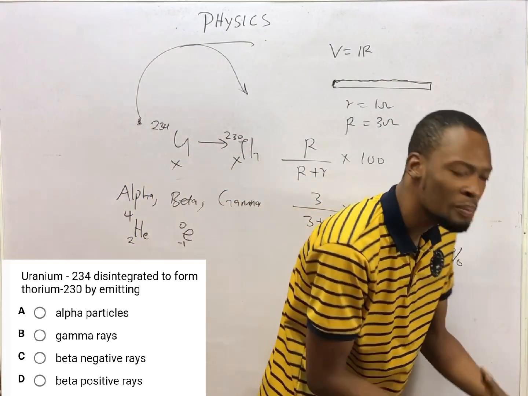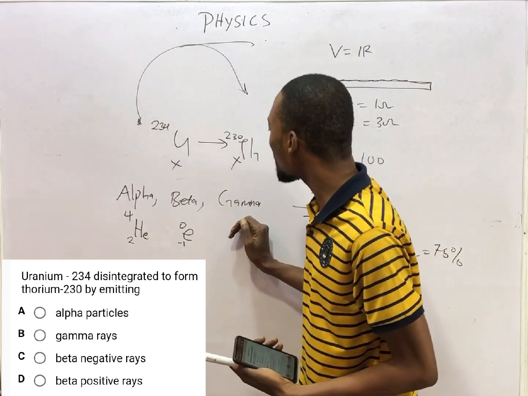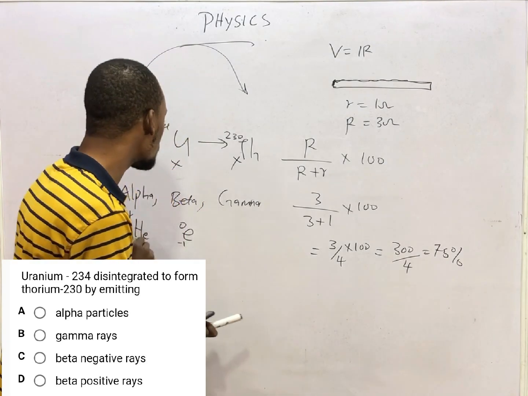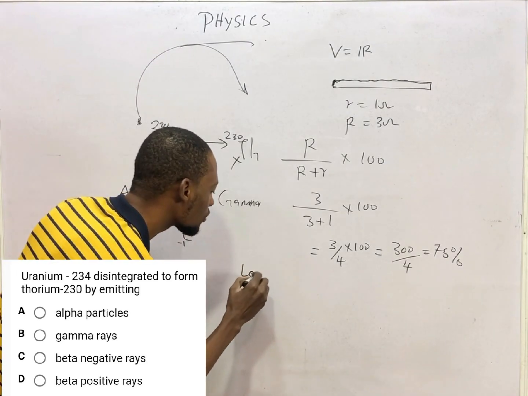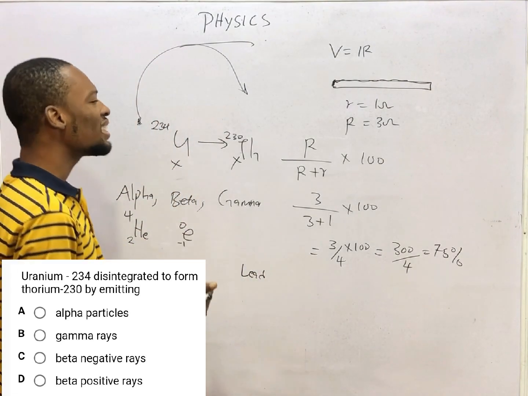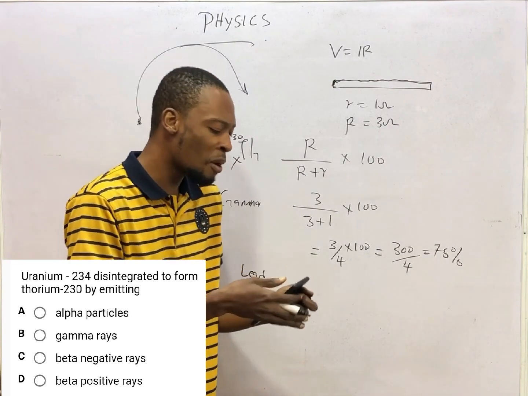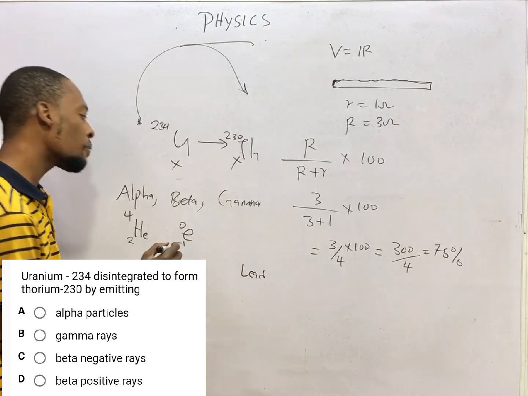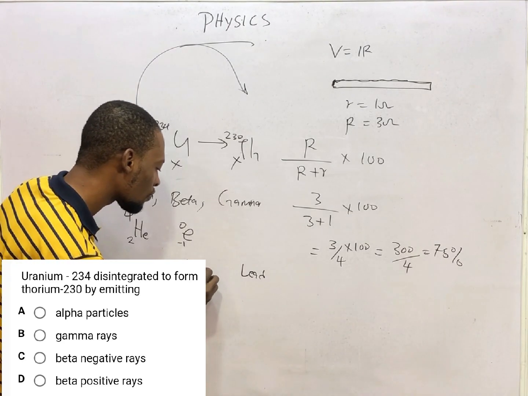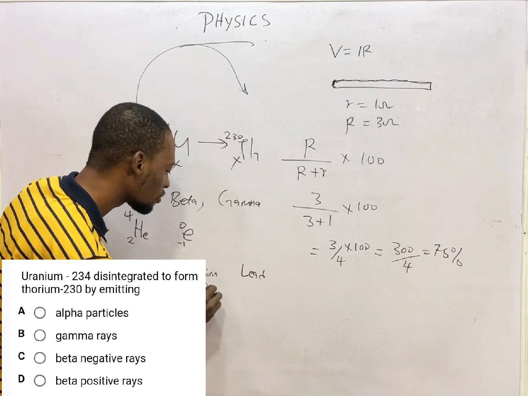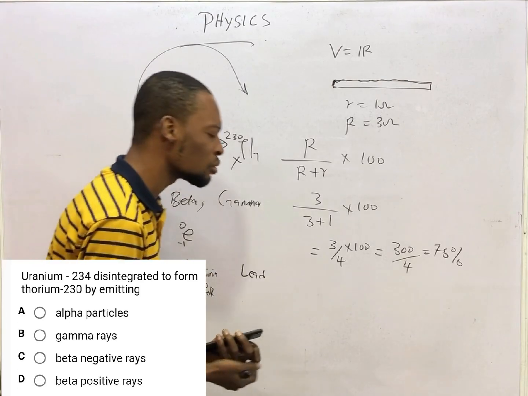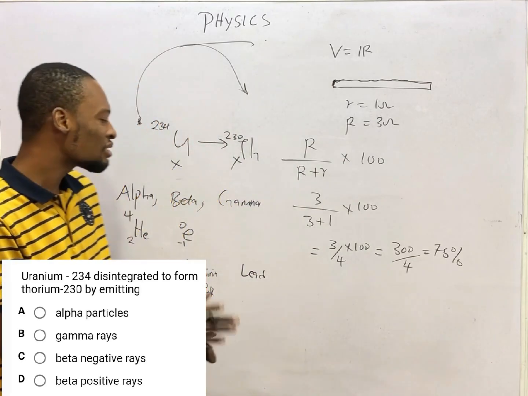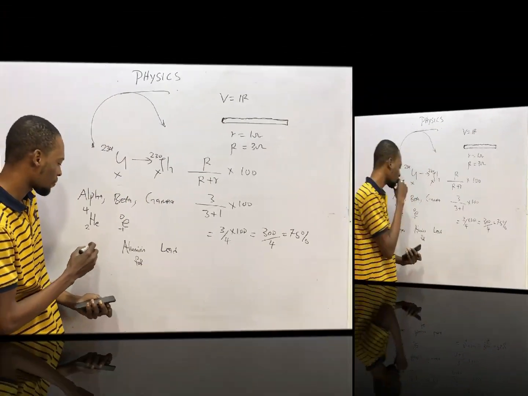When it comes to penetrating power, gamma rays have the highest penetrating power. They can only be stopped by lead blocks. Then the next in line in terms of penetration power is beta rays. Beta rays can be stopped by aluminium foil. Meanwhile, alpha particles have the least penetrating power. They can be stopped by a tin paper.